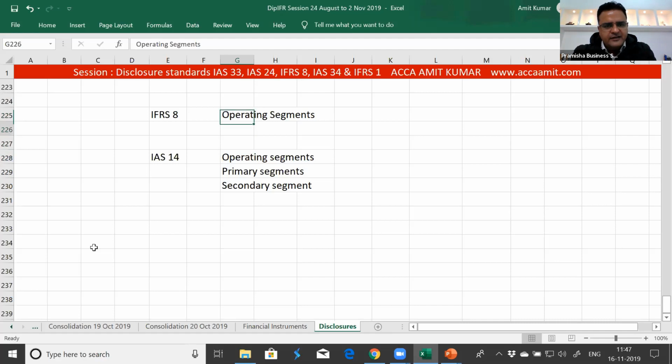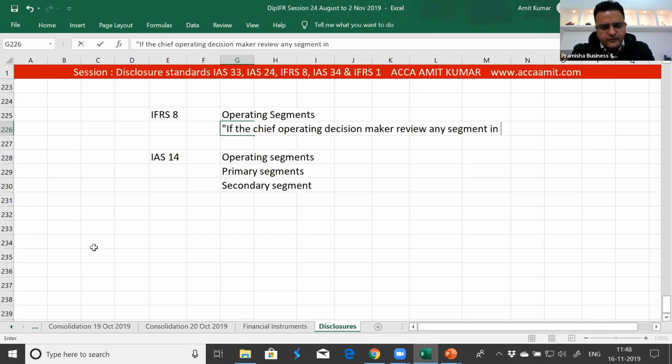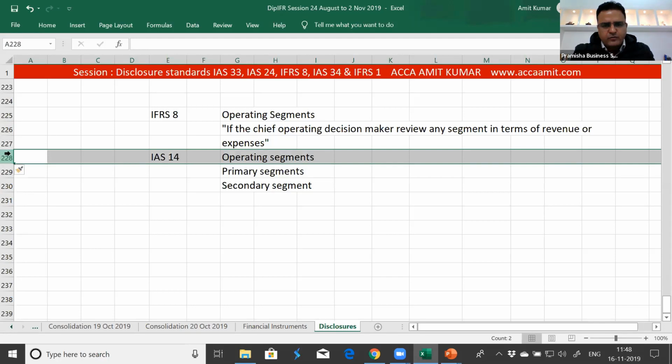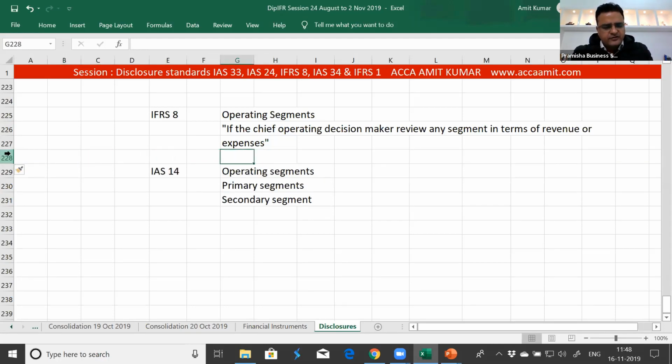Now in IFRS 8, it says that it is not based on primary or secondary segments. It says that if the chief operating decision maker reviews any segment in terms of revenue or expenses, that becomes a reportable segment, that we need to report that segment. So it is no more in the category of primary or secondary segments.